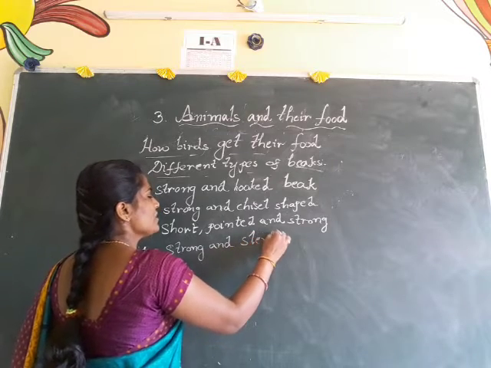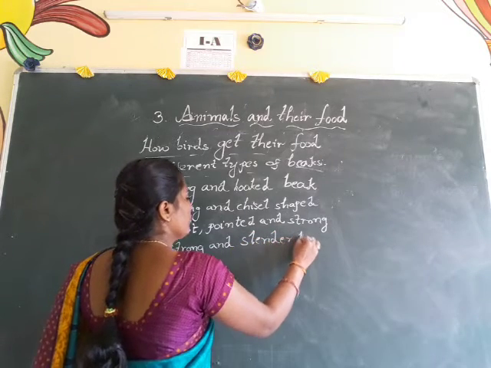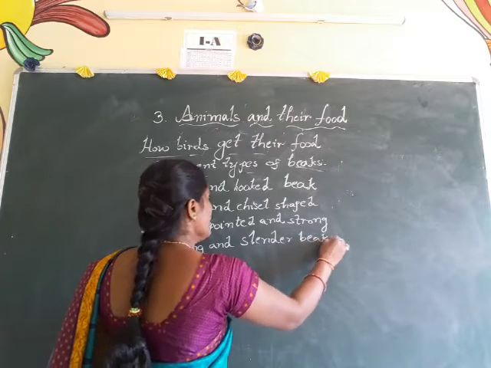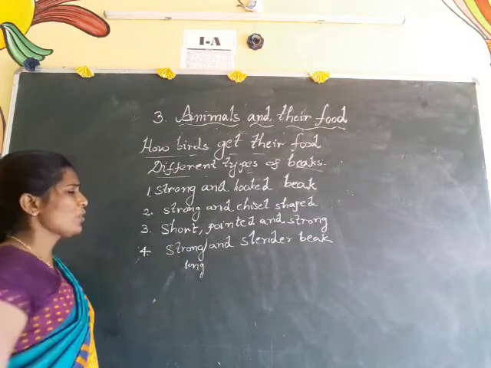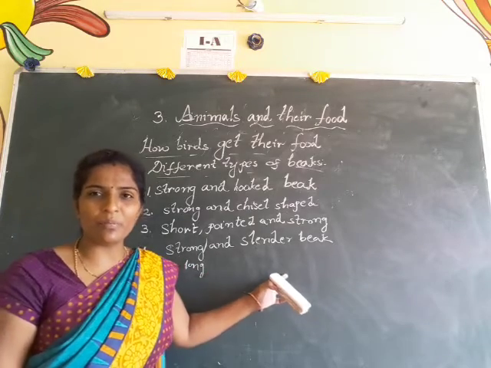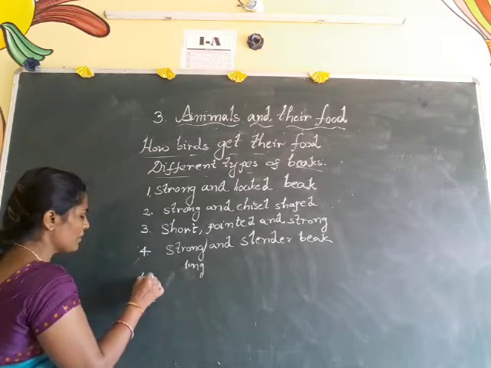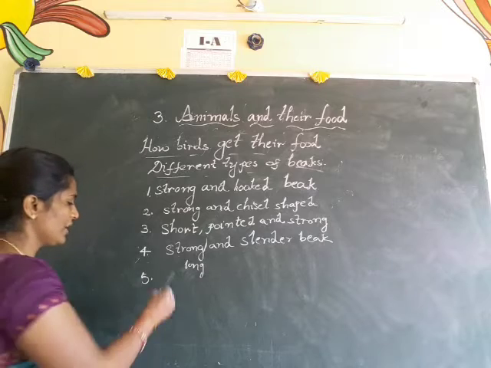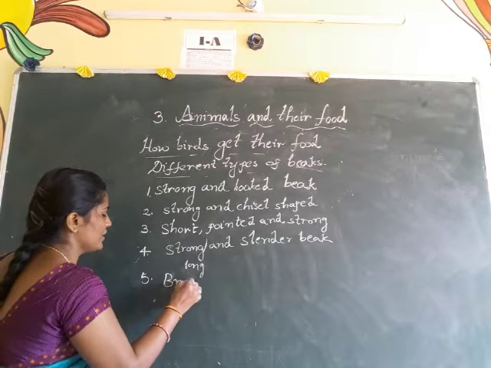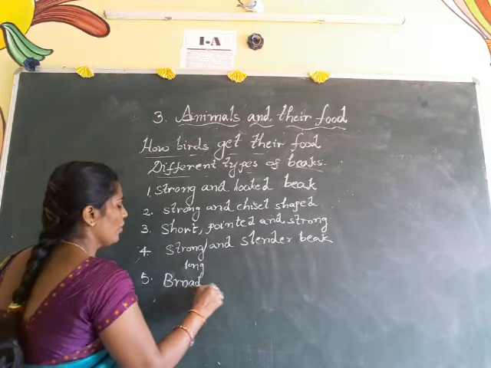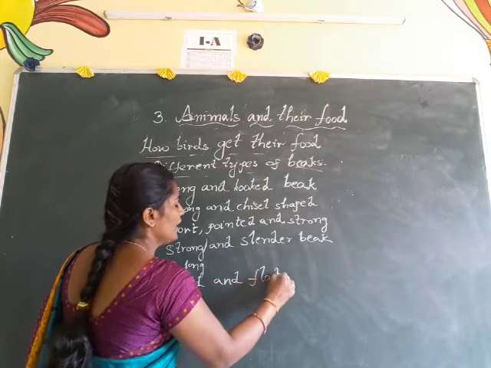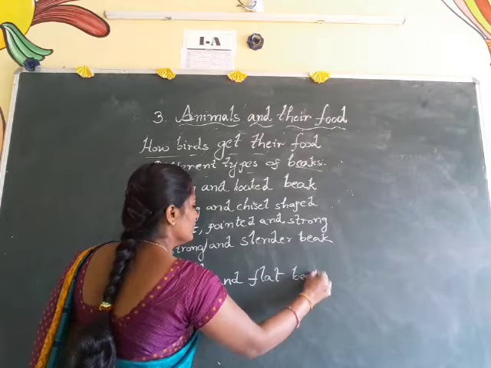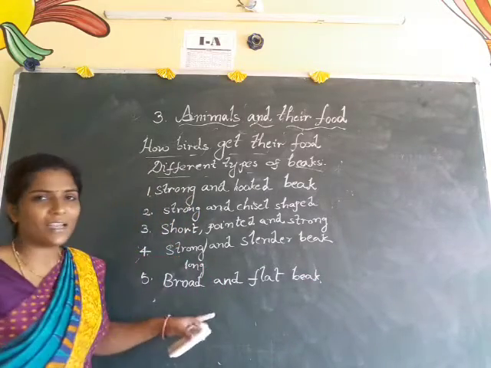And of course it is also long. Long, strong and slender beak some of the birds contain. And coming to the fifth one, the example is broad and flat beak. B-R-O-A-D, broad, and F-L-A-T, flat, and beak. Okay, broad and flat beak.